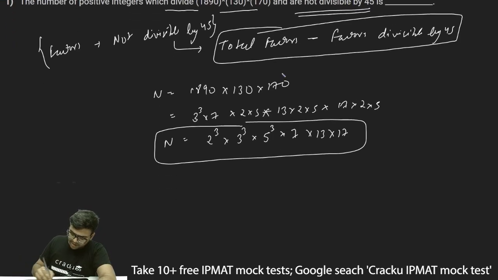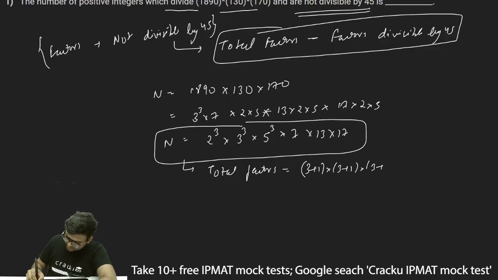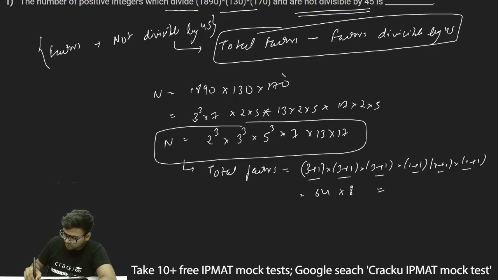Thus for n the total factors will be 3 plus 1 into 3 plus 1 into 3 plus 1 into 1 plus 1 into 1 plus 1 multiplied by 1 plus 1. So this will be equal to 64 multiplied by 8, so the total number of factors is 512.